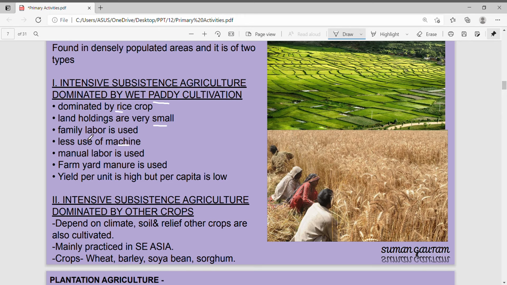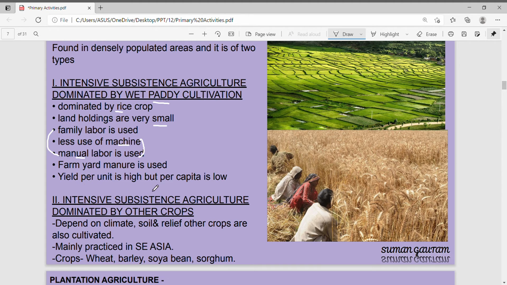So family labor is used, manual work is done. If manual labor is used, it means machines are less. Farmyard manure is used. That means they're not using fertilizers made in factories and industries. They're using farmyard manure like cow dung.